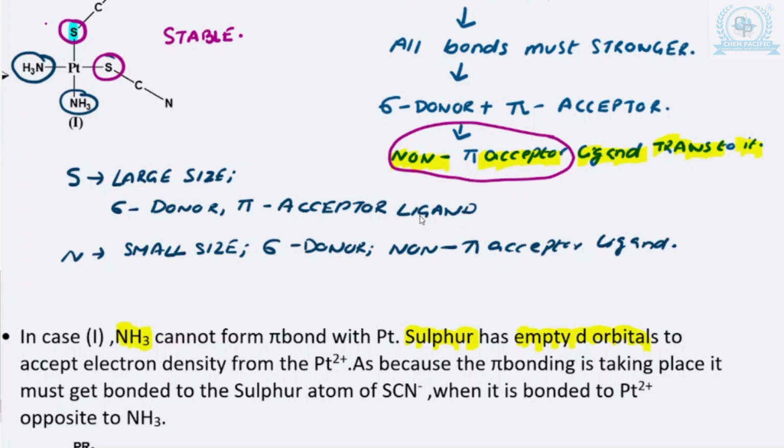That is why it results in the pi back bonding with the metal. So as a result of this pi back bonding, from the metal to the sulfur atom to the vacant d orbital of the sulfur atom, this results in a very strong bond formation. In that case sulfur would definitely love to get coordinated with the metal, क्योंकि सल्फर के साथ अभी कोई competition में नहीं है. So in that case, जब SCN इस type of ambidentate ligand हम लेते हैं, then the sulfur atom loves to get coordinated to the metal जब आपके metal के transposition में ammonia होता है.